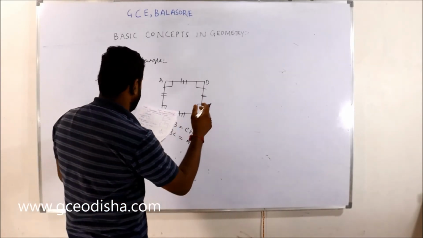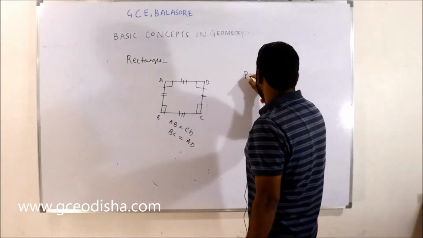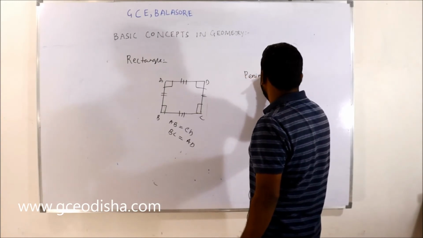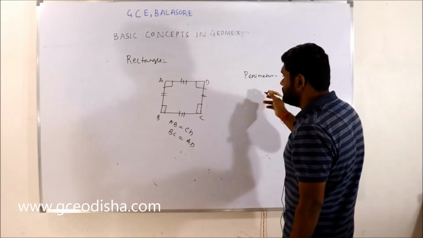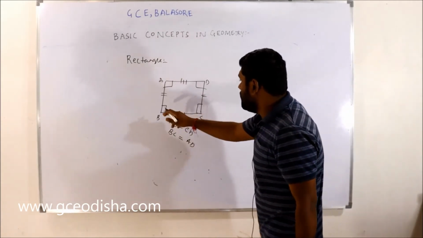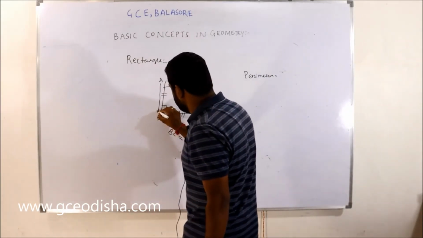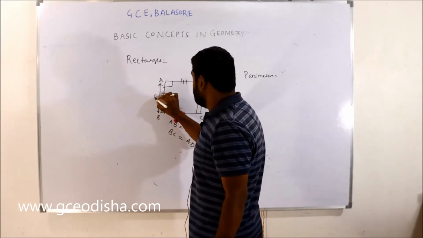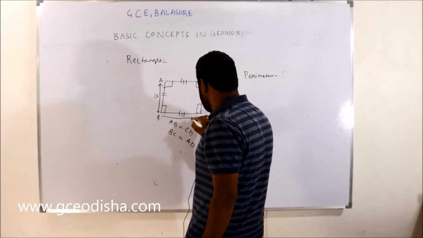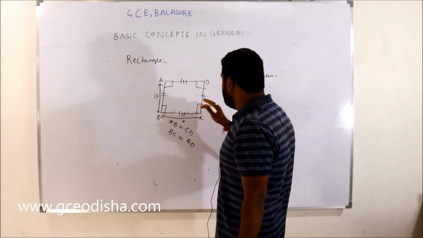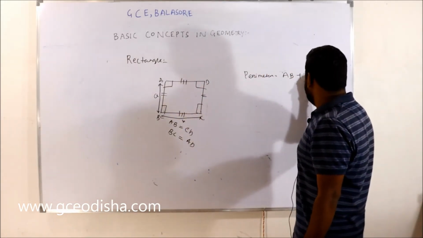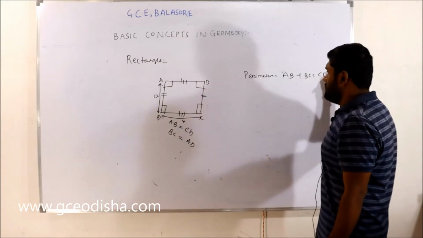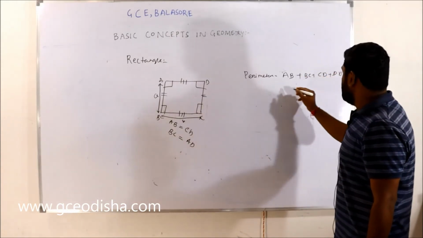And then the perimeter of a rectangle. Let's take one distance as A and the other distance as B. How will the perimeter come? AB, then BC, then CD, then DA, right?